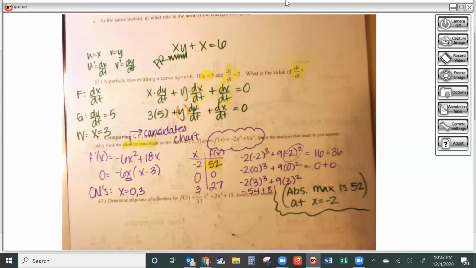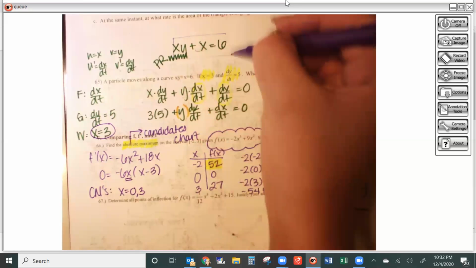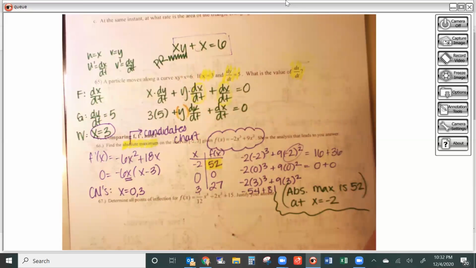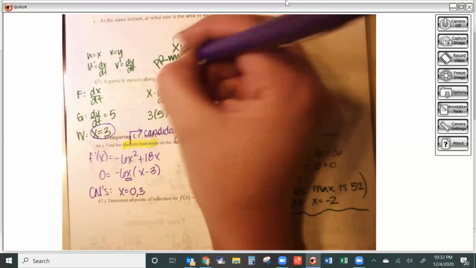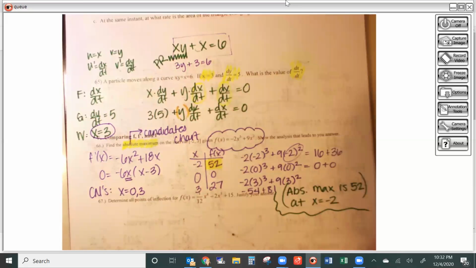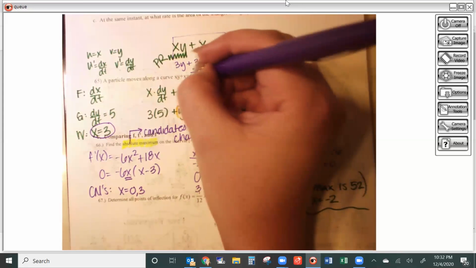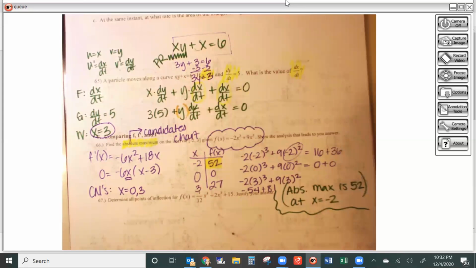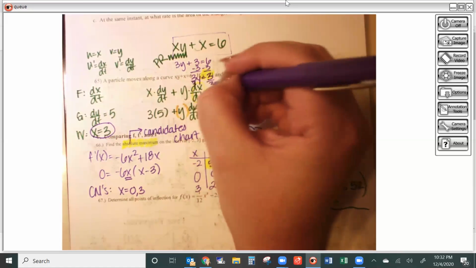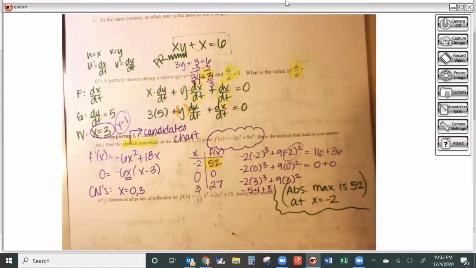Well, I can go back to my original equation and plug in. Remember, the original equation is where we go back and find the stuff we forgot to find at the beginning. So my x is a 3, that's 3y, plus x is another 3, equals 6. Minus the 3 across, that means that 3y equals 3. Divide by 3 on both sides, that means that my y is a 1. But remember, it's always the original equation that you're going back to, to find those missing details that you forgot to get.